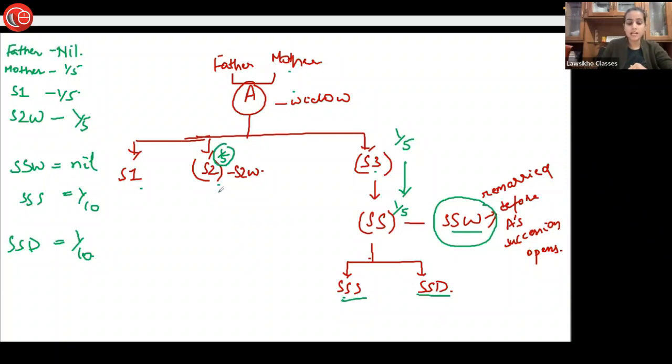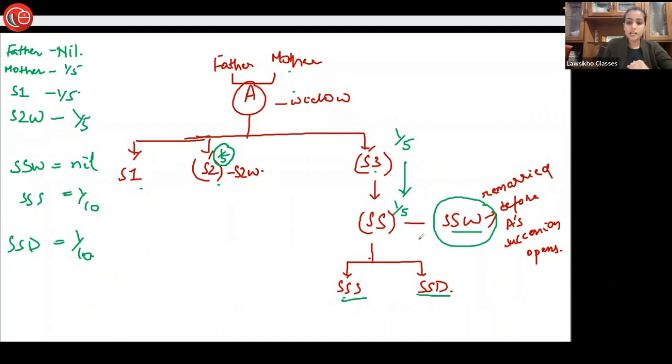Okay, and then we said that this share which has come up to the branch of a predeceased son will be equally divided amongst his widow and his sons and daughters in such a manner that the widow and the son and the daughter each will get an equal share.